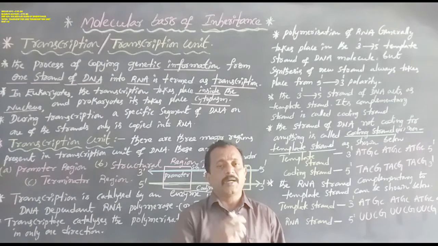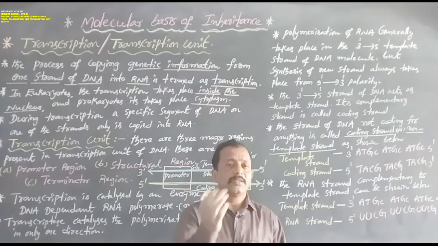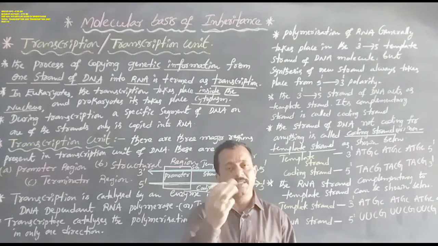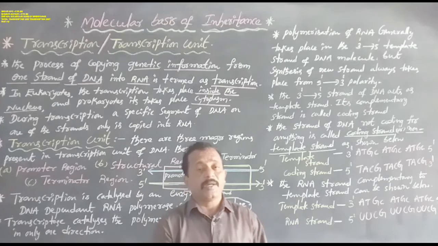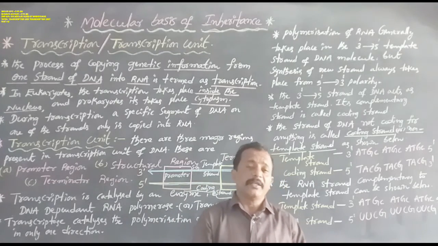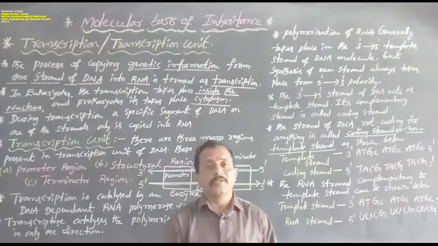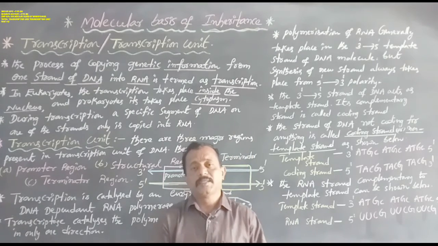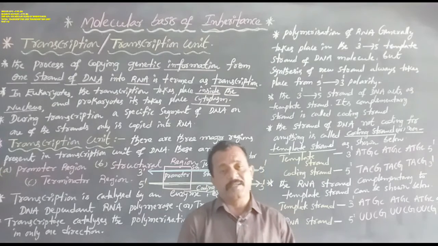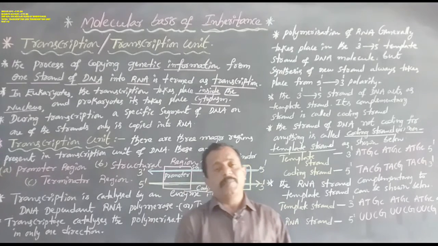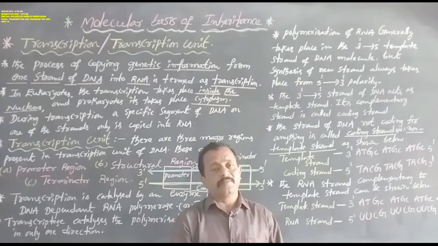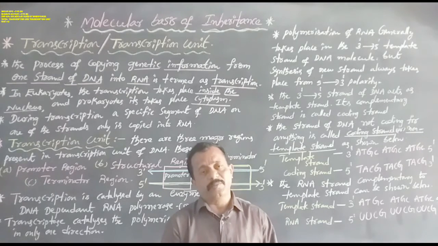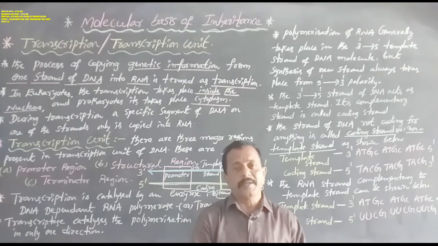That means RNA is developed from DNA to carry out protein synthesis functions, that is transcription. So the genetic information is transferred from DNA to RNA.